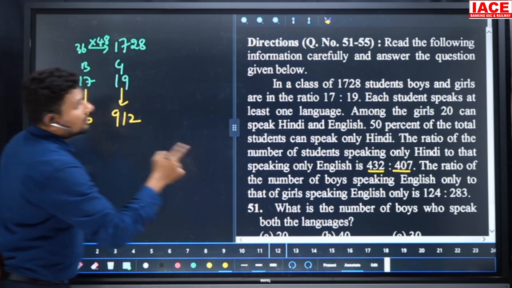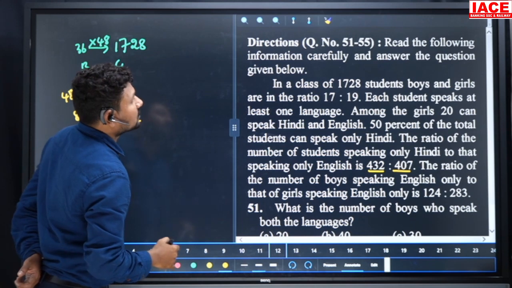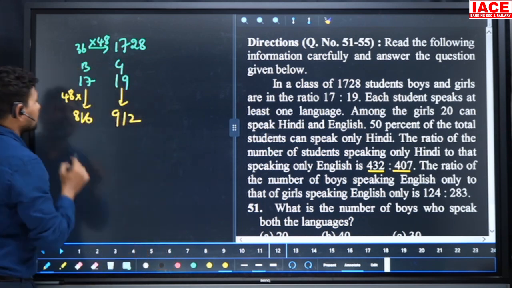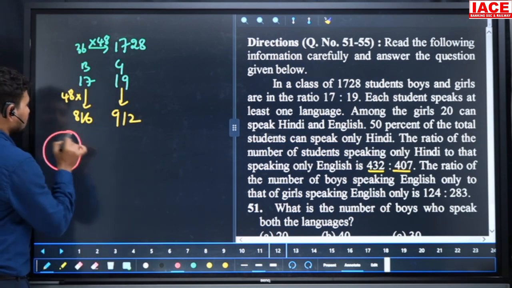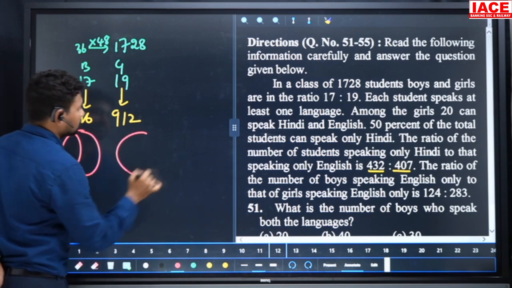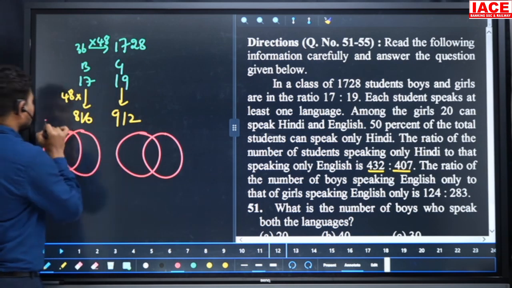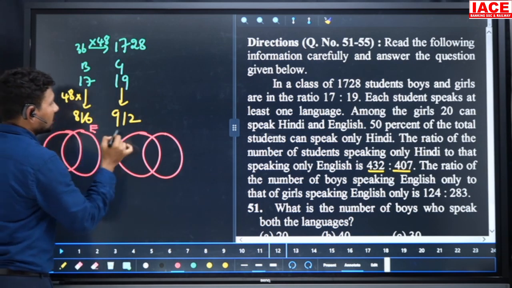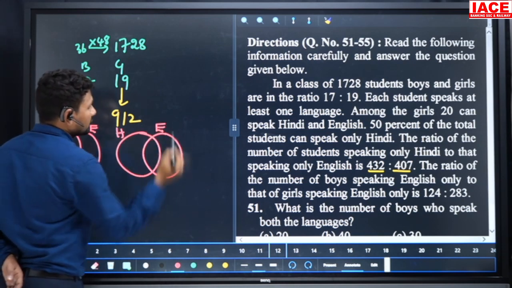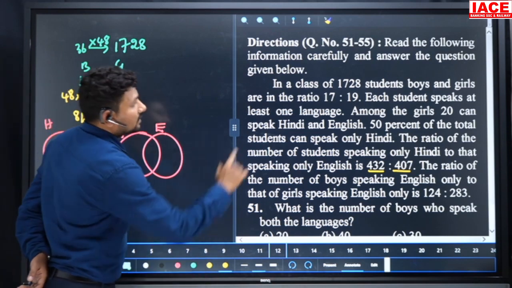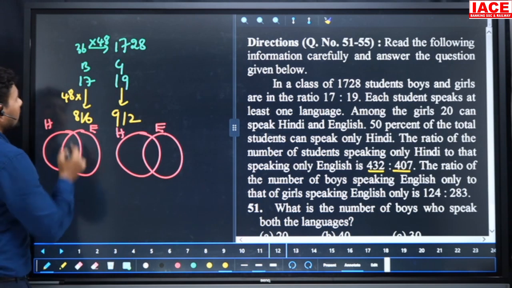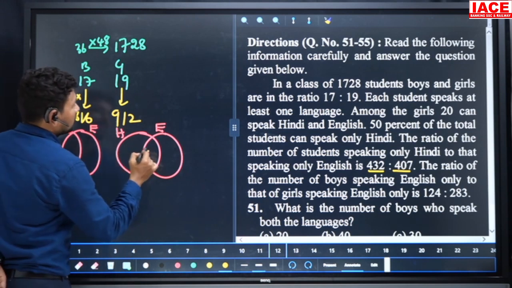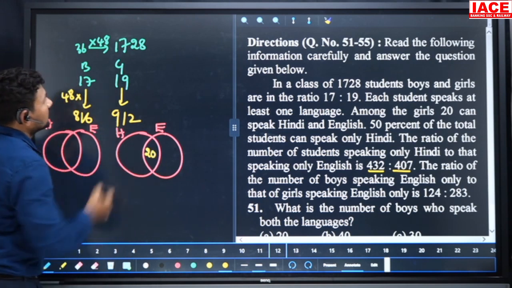And look at, each student speaks at least one language. Among the girls 20 can speak... Here for the boys we can make one Venn diagram, and for the girls also we can make one diagram. This is Hindi and this is English, and this is Hindi and this is English. Here the next line is given: among the girls 20 can speak Hindi and English. Okay, this is the girls value.